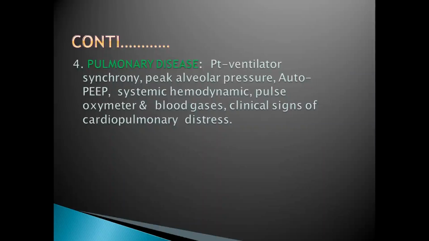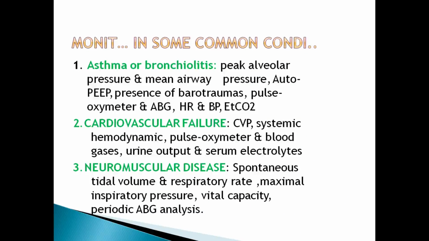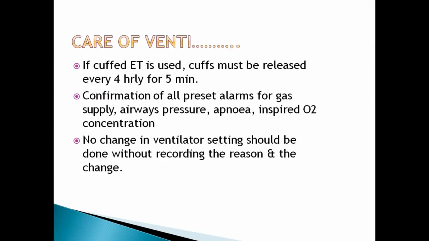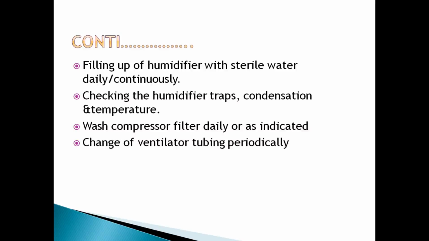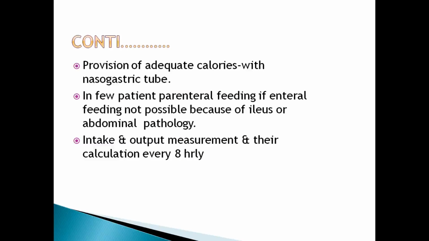Then, some common conditions: asthma, bronchitis, cardiovascular failure, neuromuscular diseases, pulmonary diseases. If a cuffed ET tube is used, note that normally in neonates we use a non-cuffed ET tube. Confirm all alarms are present for gas supply, airway pressure, apnea, and impaired oxygen concentration. No change in ventilator setting should be done without recording the reason and time of change. Fill the humidifier with sterile water daily, check humidifier traps, condensation and temperature, wash the compressor filter daily, change ventilator tubing periodically, and provide adequate calories with a nasogastric tube.